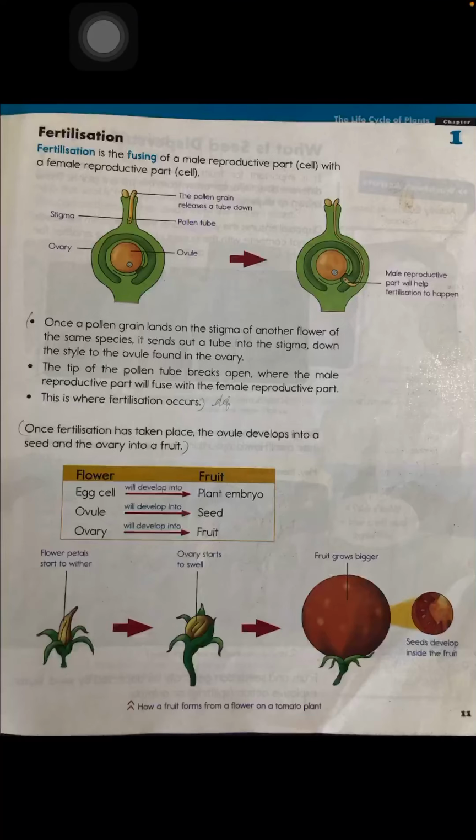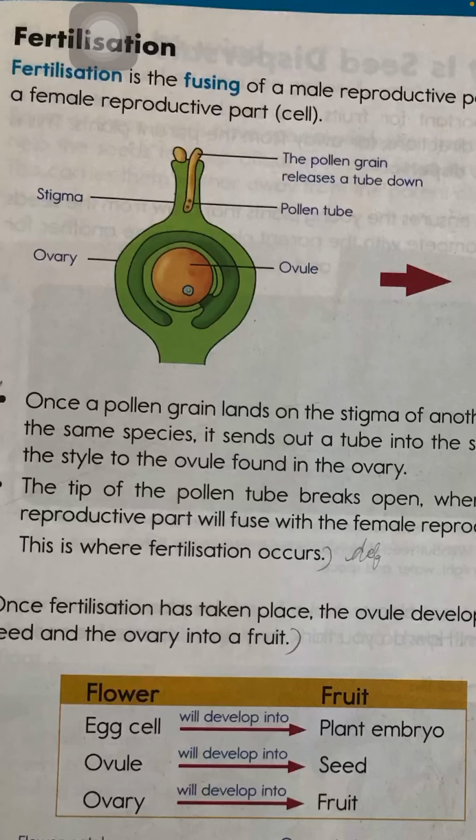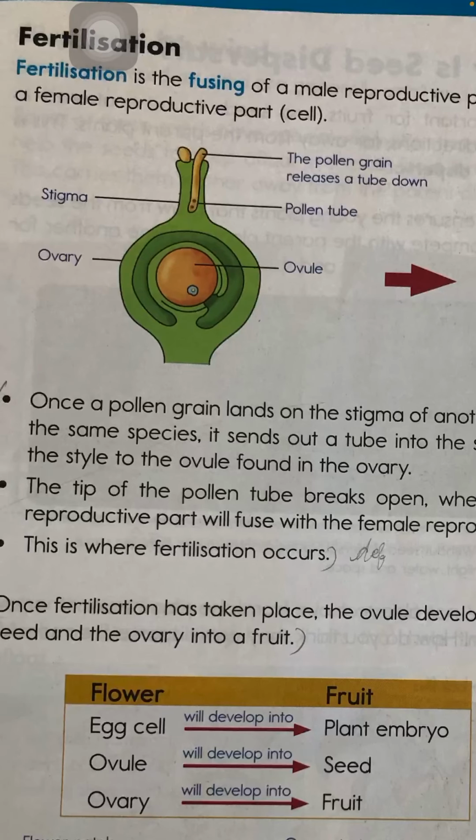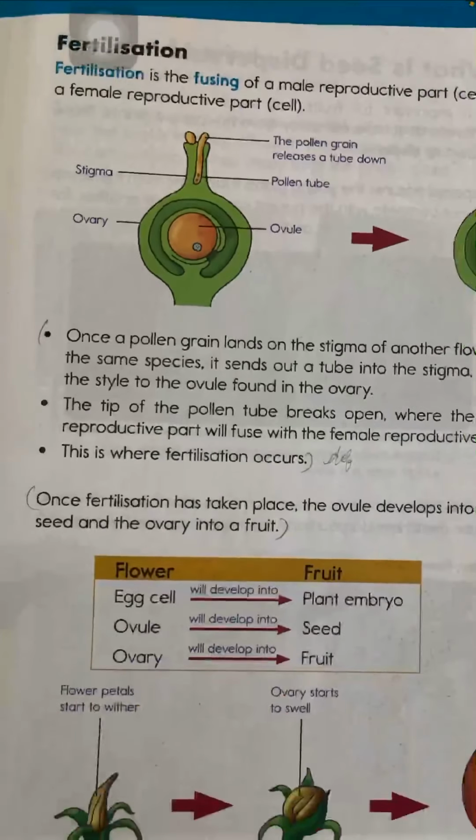So the process through which the male reproductive cell and the female reproductive cell or organ fuse, combining with each other, is called fertilization. How will fertilization occur? We are seeing pollen grains release a tube down, the pollen tube carrying two dots. You are seeing the two dots, and a swollen part carrying an egg in the central part. That blue structure is called the egg cell.